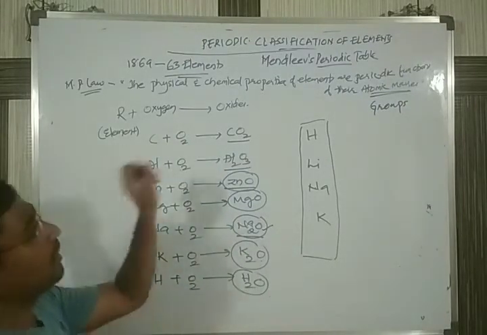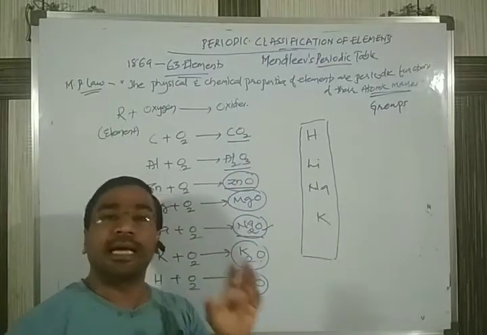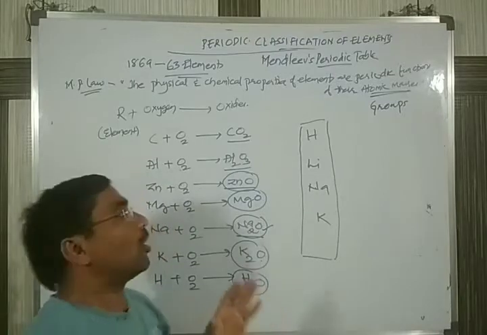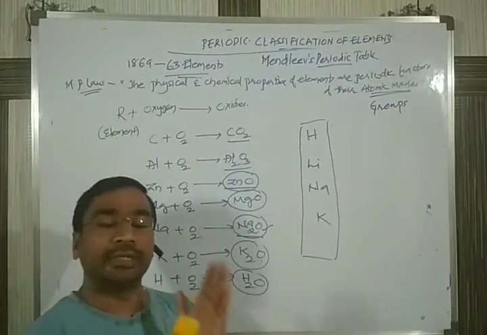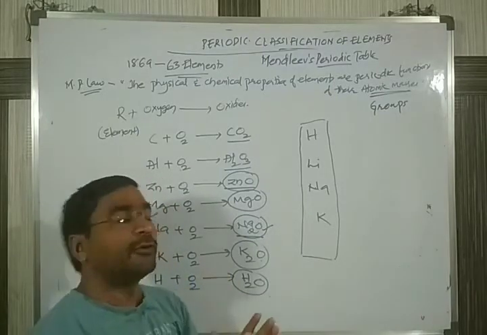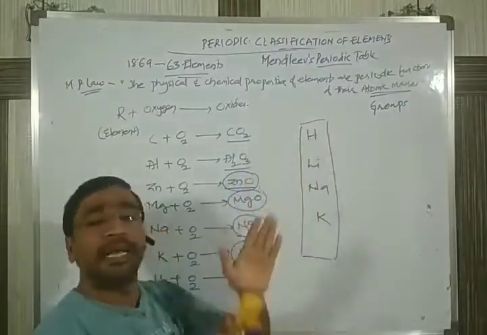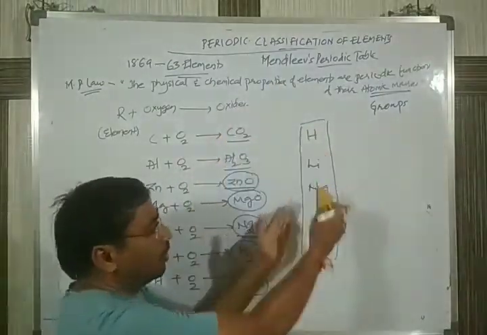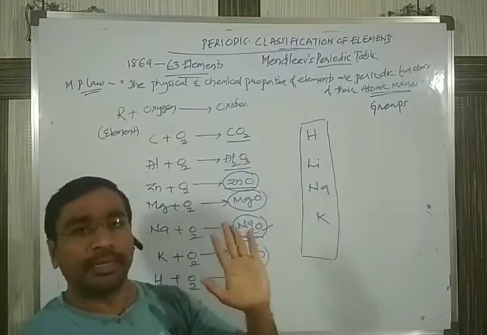The point here is that Mendeleev arranged all the elements according to their reactivity with oxygen as well as with hydrogen. Whichever elements show the same type of oxide formula are placed together, one below the other. Likewise, he arranged all the elements.